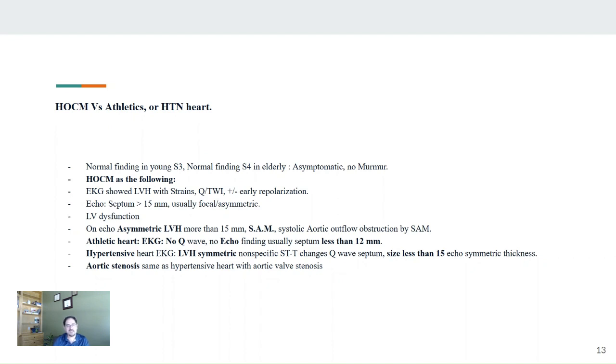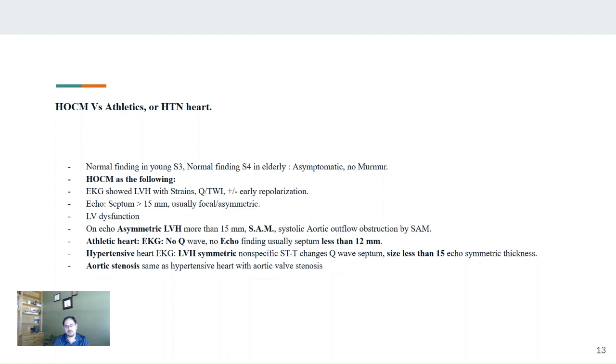In athletic heart, there are no EKG changes, there is no Q wave, and the echo, as we said, is less than 12 millimeters. But in hypertensive heart, you may see some EKG changes like LVH and non-specific STT changes, maybe Q wave, but not the typical ones for HOCM with the deep T wave in V3 to V6 and the Q wave in the inferior leads.